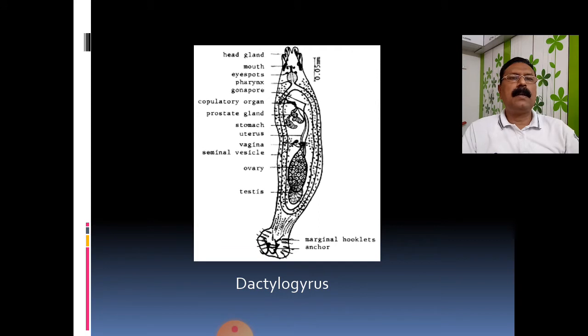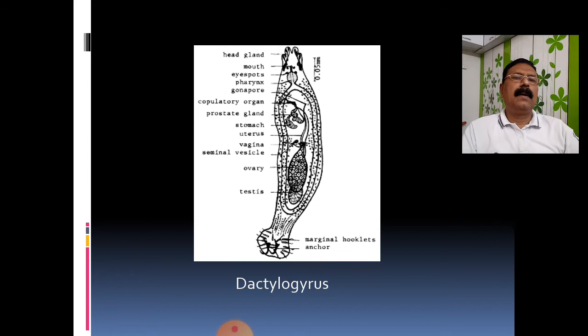The esophagus has a well developed tubular structure. When we speak about the digestive system, it has the mouth, esophagus, pharynx, and intestine, which is also known as the stomach, and that leads posteriorly. So this is the general pattern of the digestive system, the alimentary canal, of Dactylogyrus.